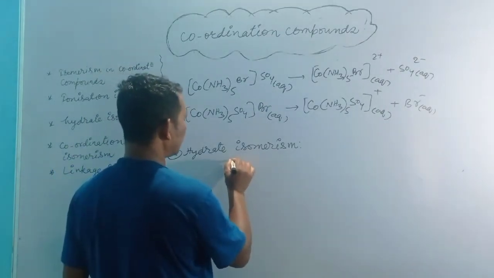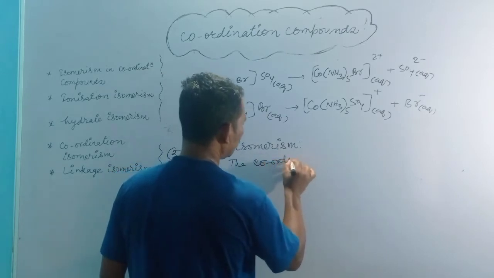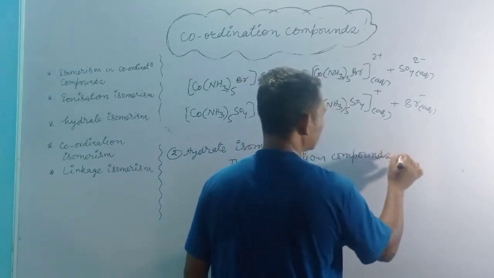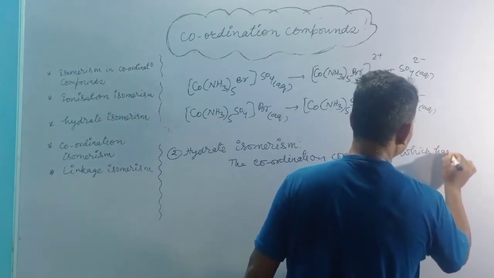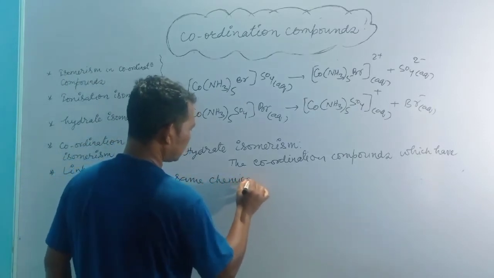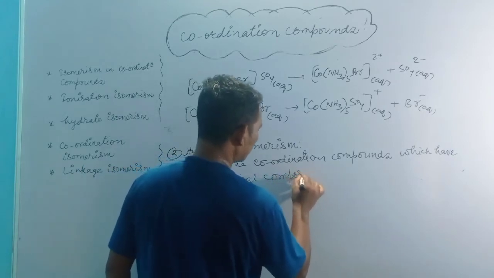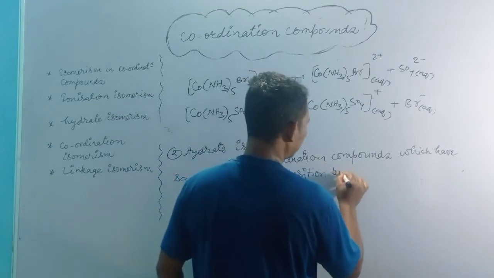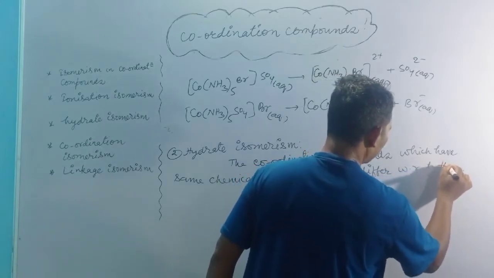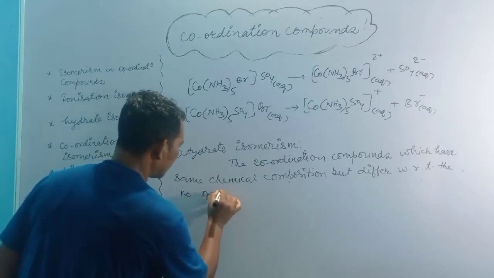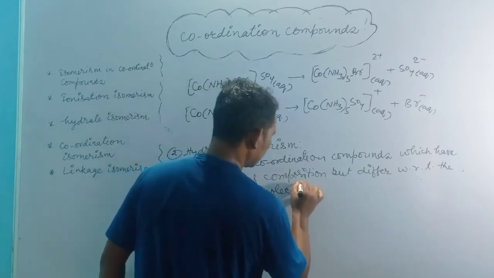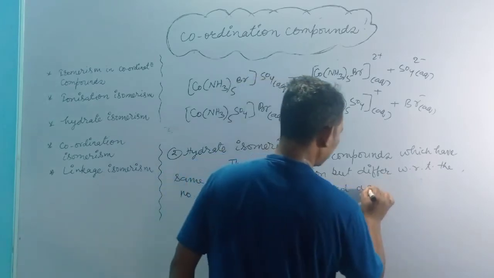So what are these? These are the coordination compounds which have the same chemical composition but differ with respect to the number of water molecules used as ligands.